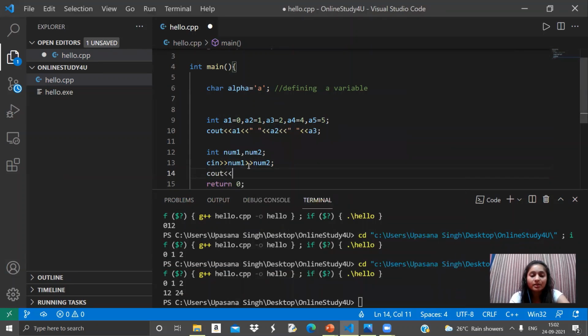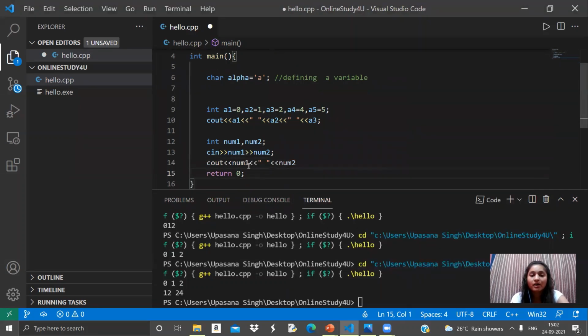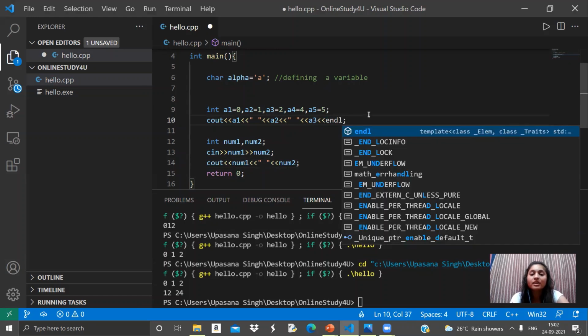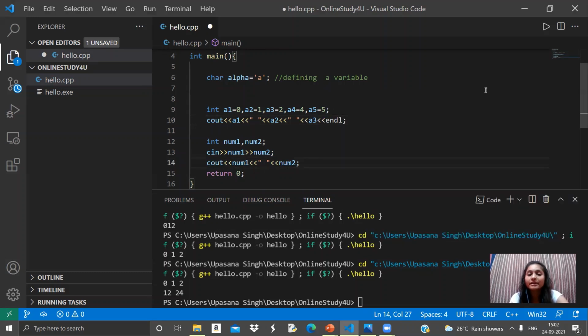Cout it as well so that we get the idea better, and we will include a space in between both of them so that we get a clear output. Also, if you want these in different lines, then you can add endl here. endl will end this line of the output, and then your next output will be printed on the next line.